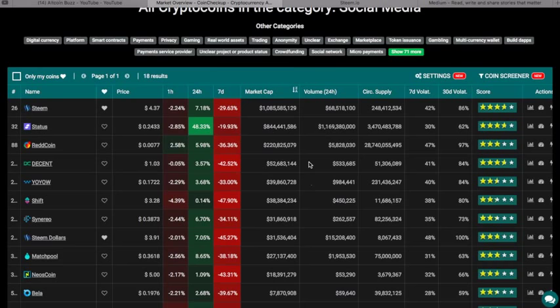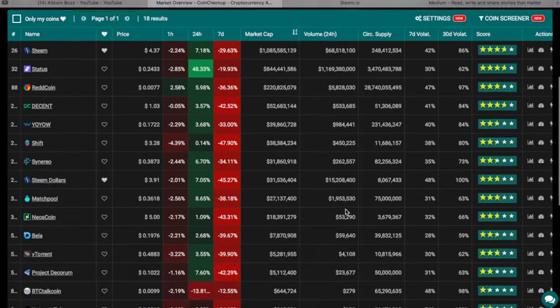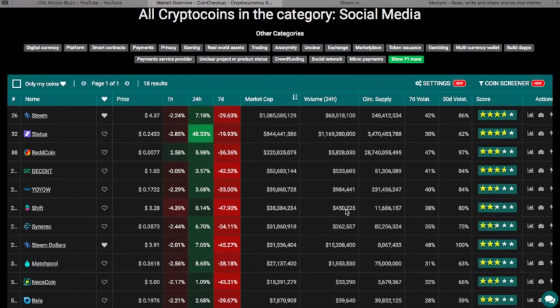Now, when I'm looking for best of breed of a category, I'm looking for trading volume. I want to see what's moving. I want to see, of course, market cap. We want to see the big ones that are out there, but I want to see what's happening with minimum volume. Typically in the trading world, you don't want to participate in something that's got a low amount of volume per day of a trade.